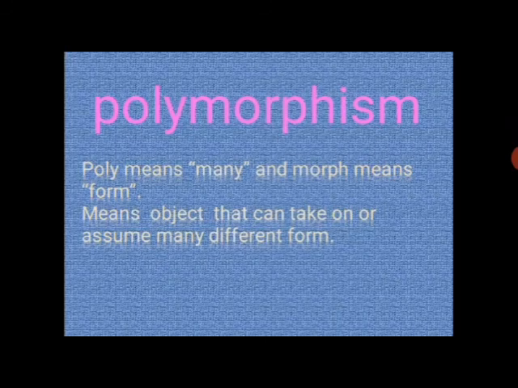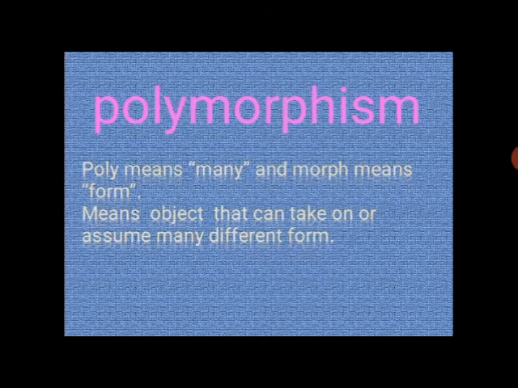Next topic is polymorphism. Polymorphism means one name, many forms. The common example is milk. From milk we can make curd, cheese, sweets and so many other things. So the source is one, milk, but it converts into different kinds.